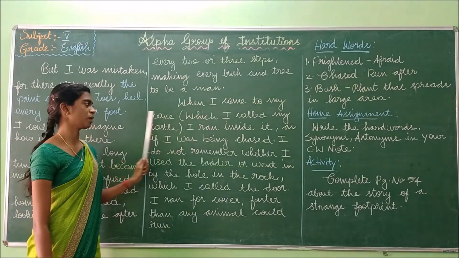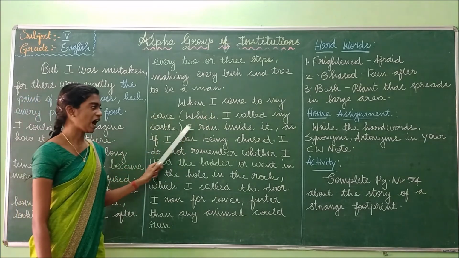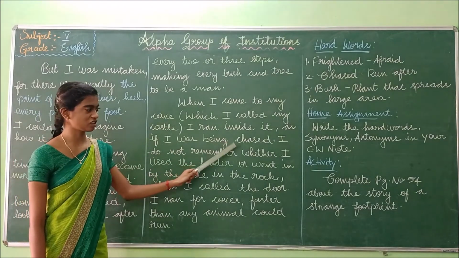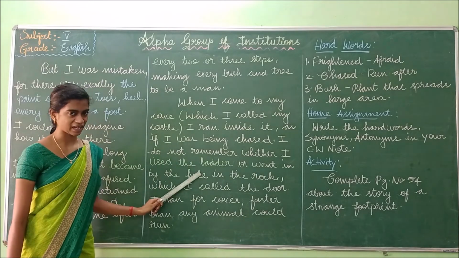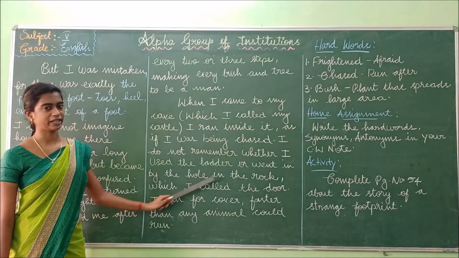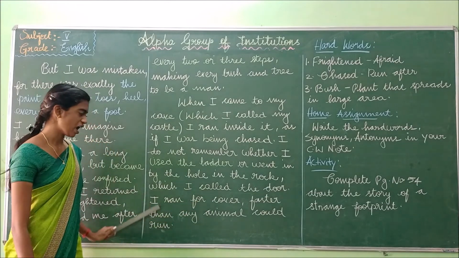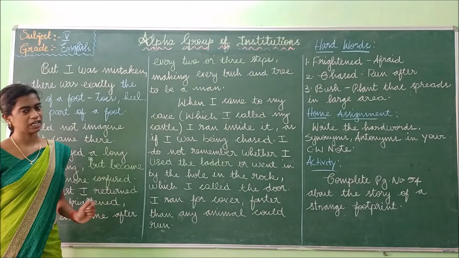When I came to my cave, which I call my castle, I ran inside it as if I was being chased. I do not remember whether I used the ladder or went in by the hole in the rock, which I call the door. I ran for cover faster than any animal could run.